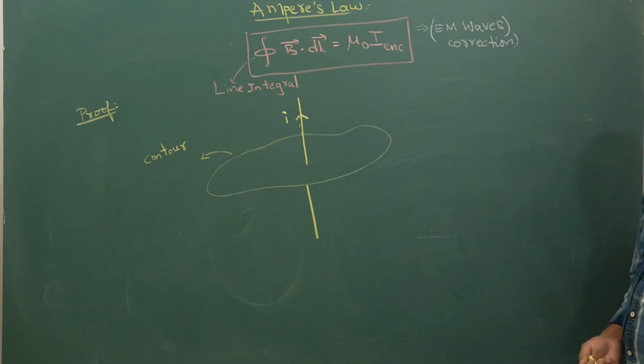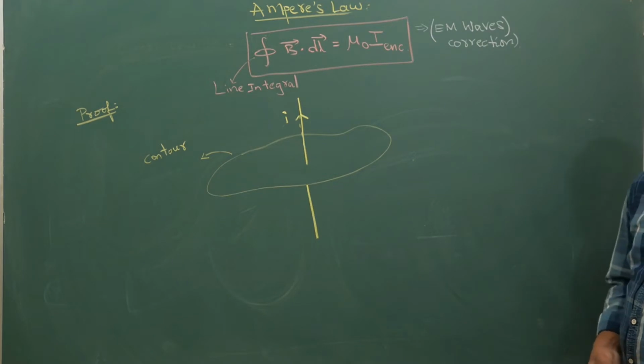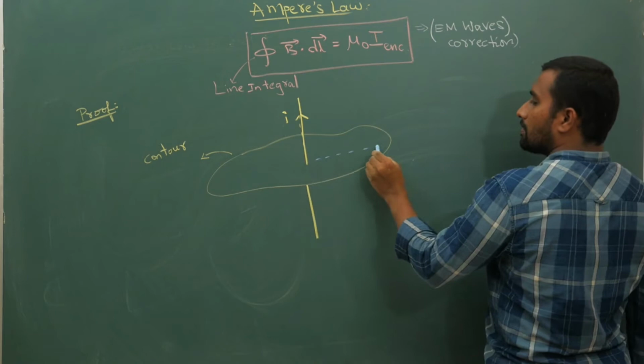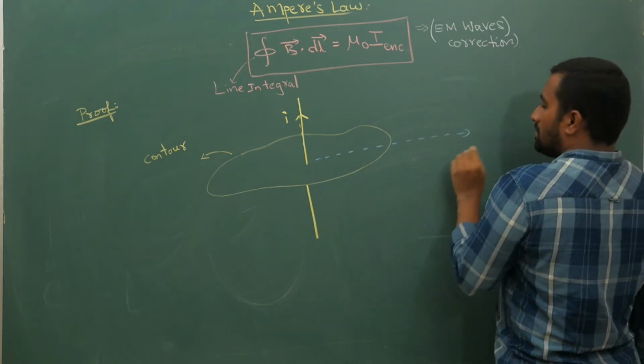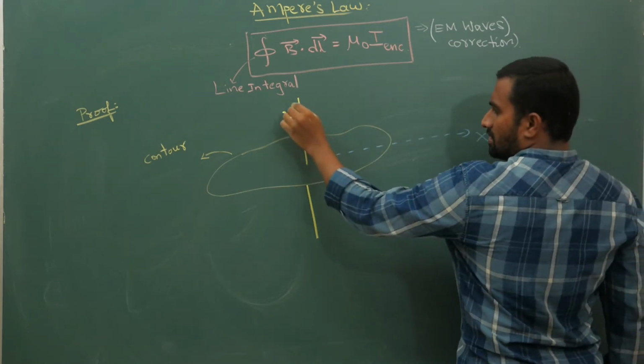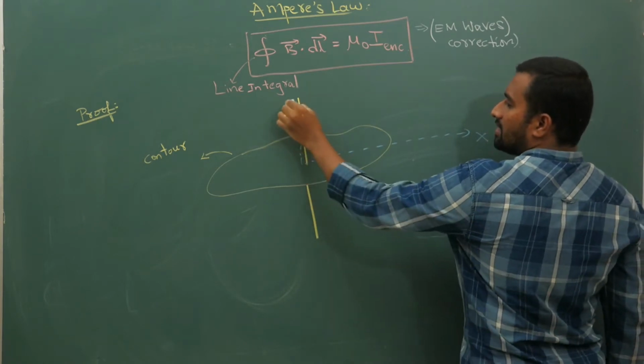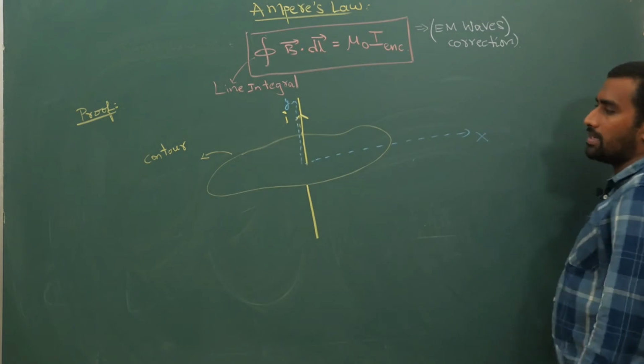Now let me take an axis here for clarity's sake. This is your x-axis. It is not exactly here, but for you to understand the difference, I am putting it separately.